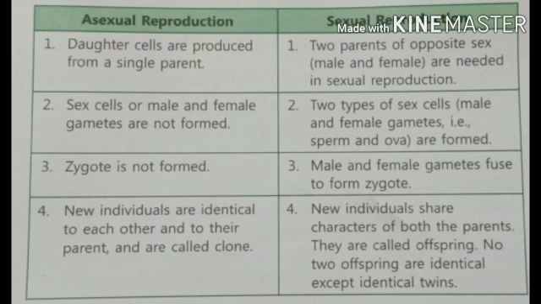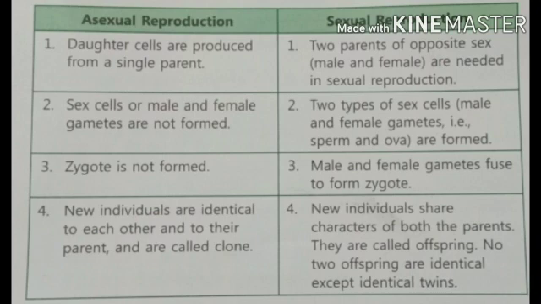Now, differences between asexual and sexual reproduction. In asexual reproduction, there is a single parent involved. In sexual reproduction, there are two parents, male and female, involved. Asexual reproduction doesn't involve production of gametes. In sexual reproduction, gametes, both male and female, that is sperm and ova, are needed. There is no zygote production, that is, fertilization is not needed. In sexual reproduction, male and female gametes have to meet with each other and fertilize to produce a zygote.